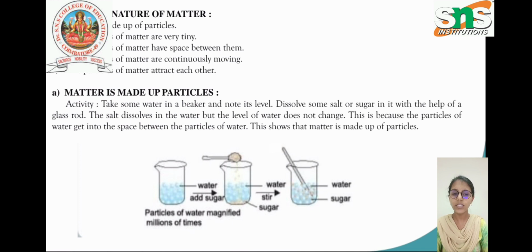Now we'll see about the physical nature of matter. Matter is made up of particles, and the particles of matter are very tiny and have space between them. Particles of matter are continuously moving, and particles of matter attract each other. Now I'll explain it with examples. First, matter is made up of particles.